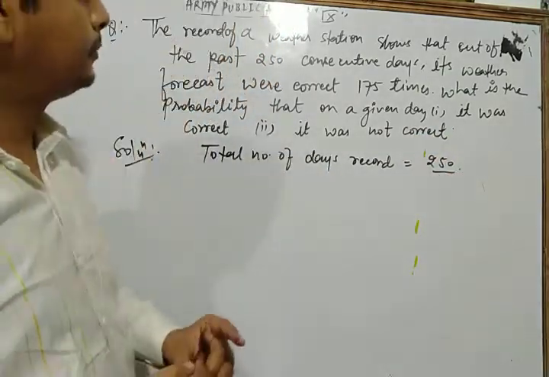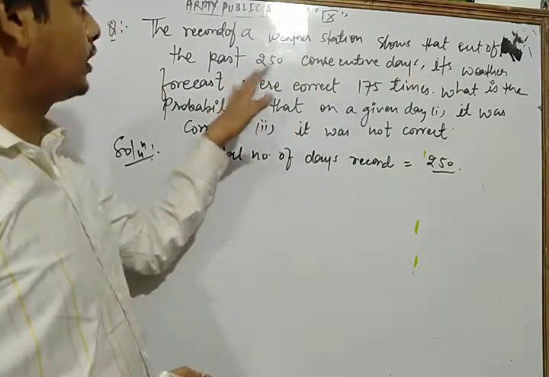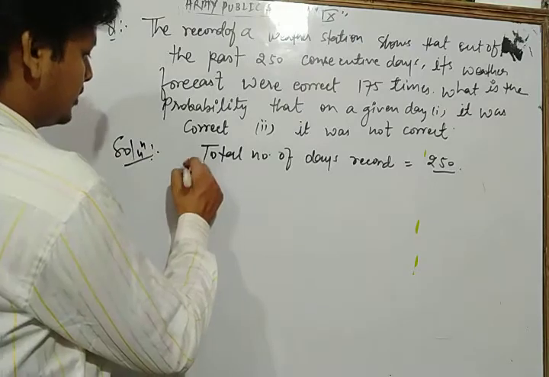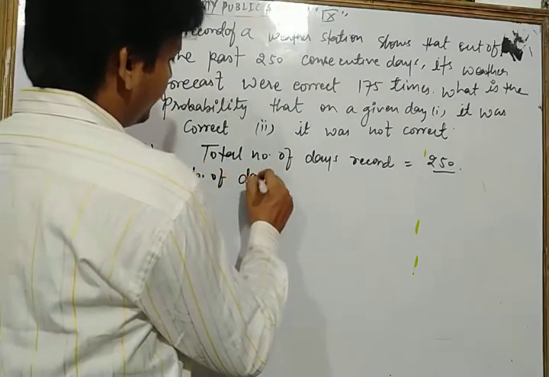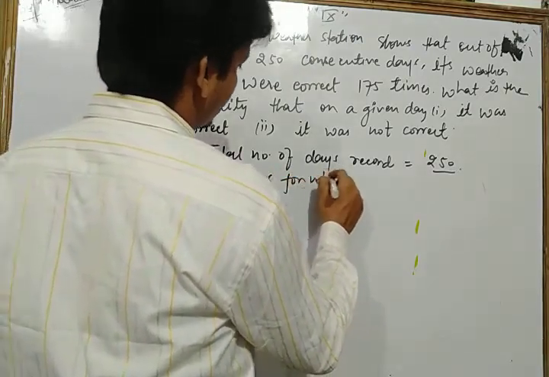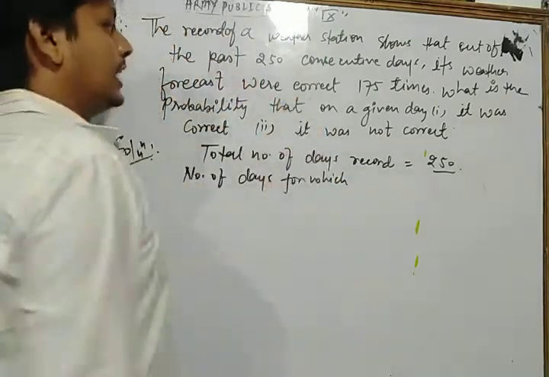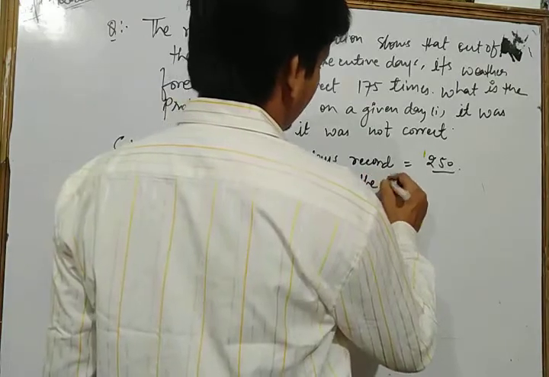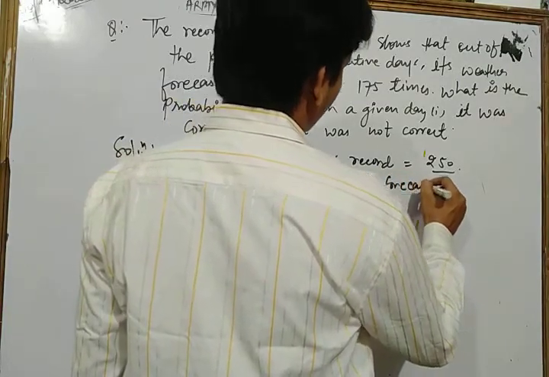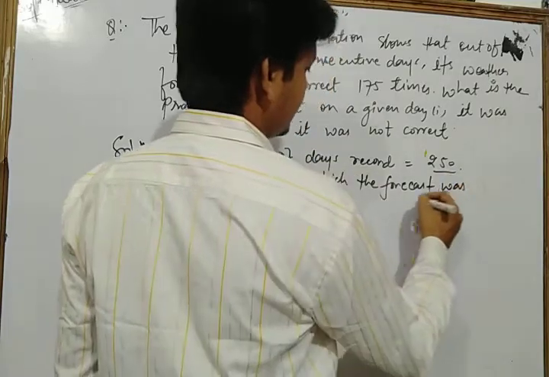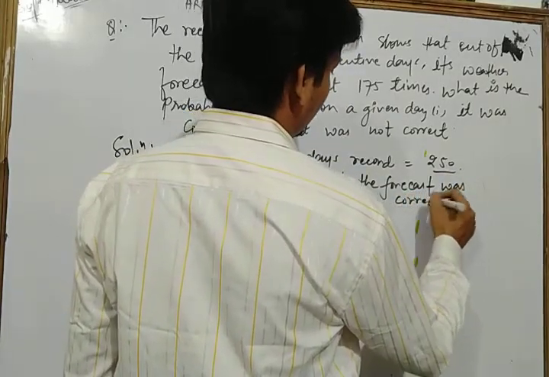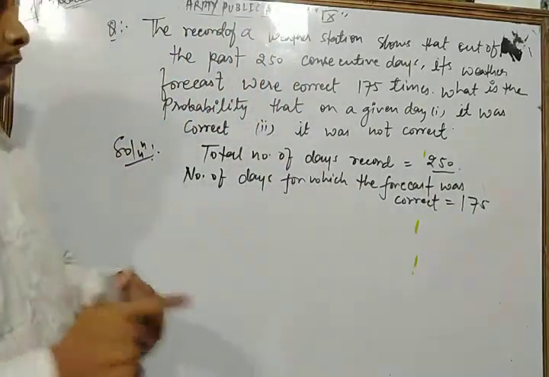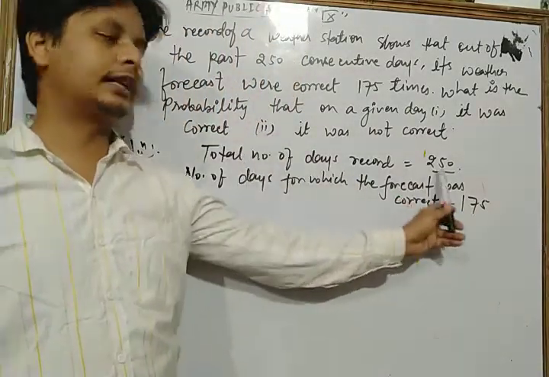Now the weather forecast was correct 175 times, meaning the number of days for which the forecast was correct is 175. First of all, we write the total number of days recorded, that is 250.